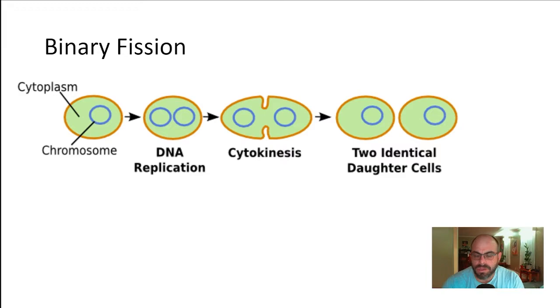All right, bacteria reproduction. They reproduce using this process called binary fission. Binary fission is really just the DNA replicating and then cytokinesis. Remember all those steps, prophase, metaphase, anaphase, telophase, all that stuff left out because there's no nucleus, right? We don't need a division of the nucleus if we don't have one. And so the DNA replicates, cytokinesis happens, very quick. Binary fission, the name of that is literally split in two, is what that word means.